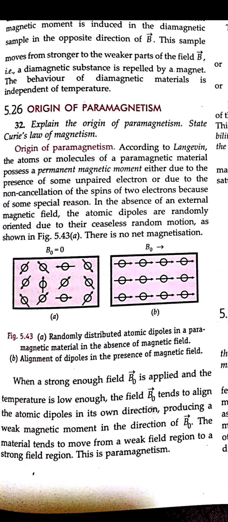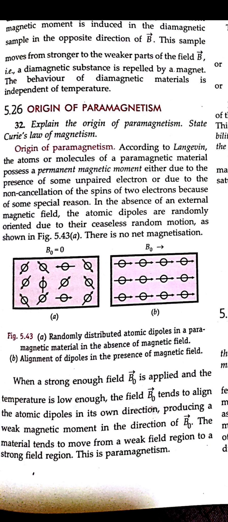So here we are going to see the paramagnetic substance. Paramagnetic substances show low magnetization in the direction of the magnetic field. So they will act in that direction and show an attractive property in the direction of the magnetic field. We have already learned that the magnetic moment is due to the pole strength and the distance between the two poles. This paramagnetic material will show a permanent magnetic moment, whereas the diamagnetic will not.